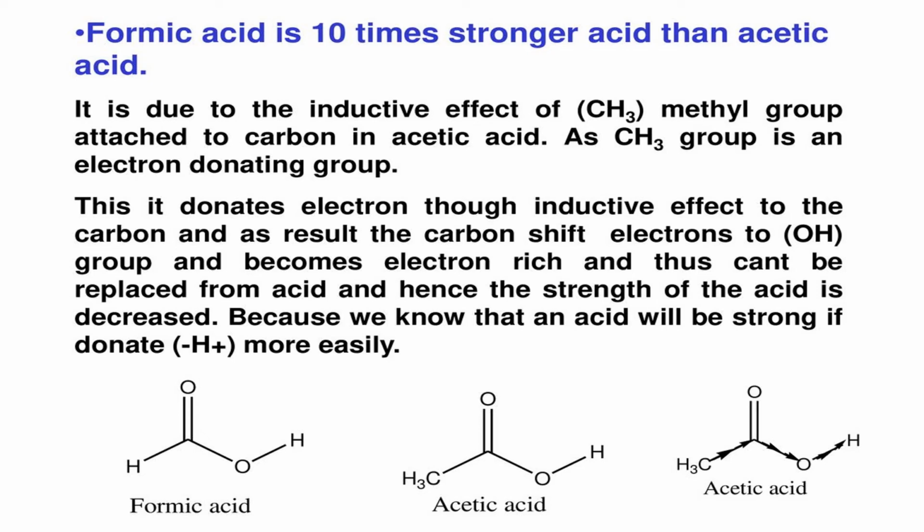and thus H cannot be easily released from the acid, and hence the strength of the acid is decreased, because we know that an acid will be strong if it donates H plus more easily. So formic acid is a stronger acid than acetic acid.